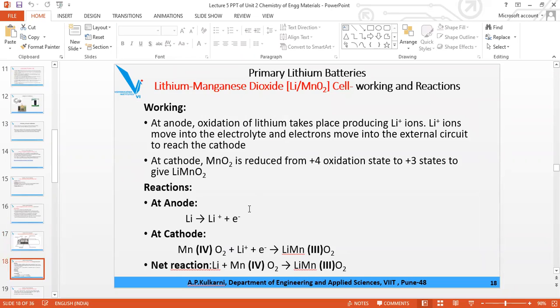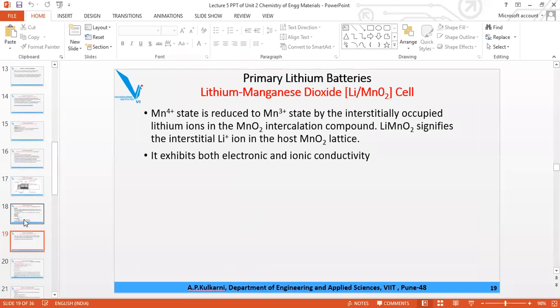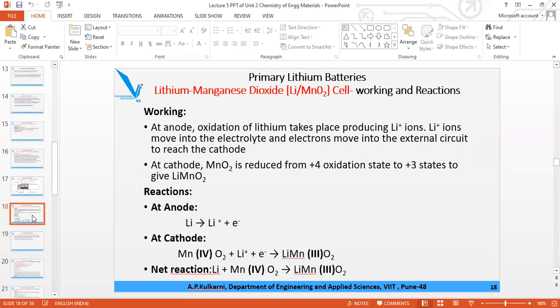Now the reaction, as I have said, the reaction at the anode is oxidation, and as a convention, the loss of electron is shown on the right hand side of the reaction. So our anode, in the lithium manganese dioxide battery, which is a primary lithium battery, is lithium metal, not lithium ions.